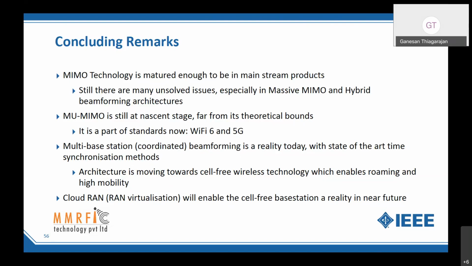So this basically leads to cell-free wireless technology where there are no cells. We just keep deploying multiple base stations and they keep adaptively shifting their beams according to the load and requirement. That is the holy grail that one is after. And the cloud RAN architecture basically makes this possible. I can move resources on the fly. I can reduce the antennas in one place, increase the antennas in another place, reduce the power here, reduce the number of layers there.